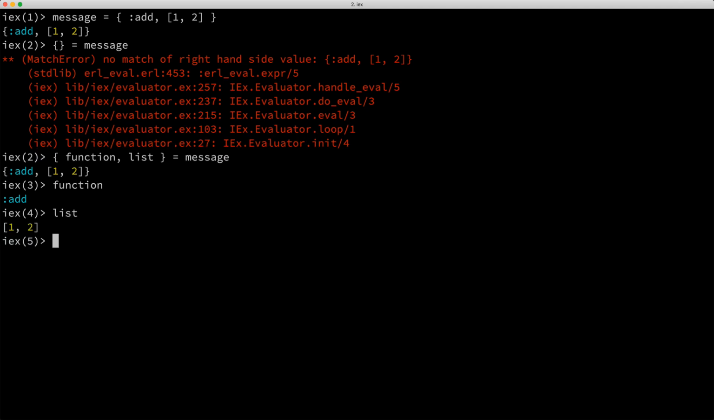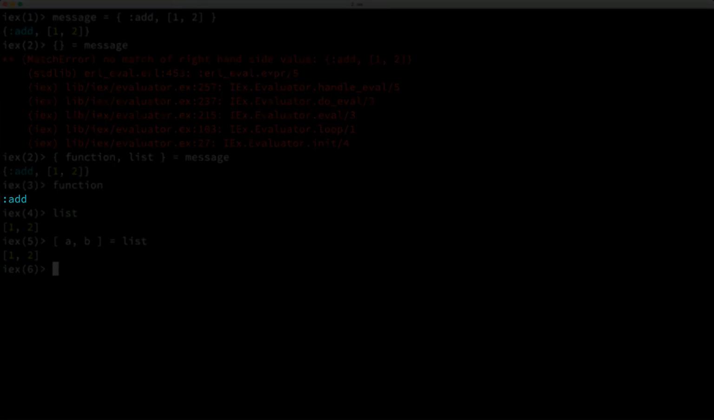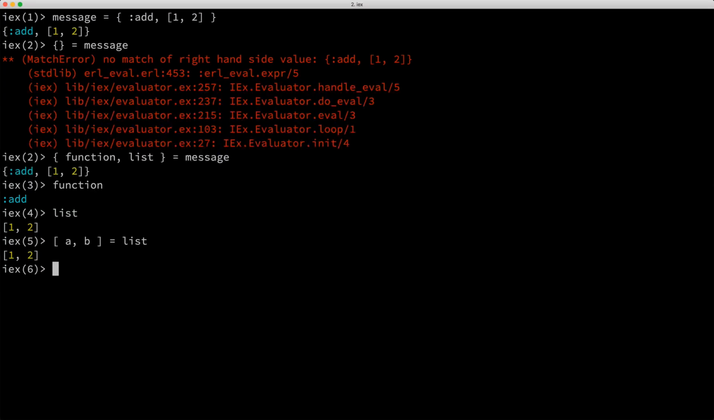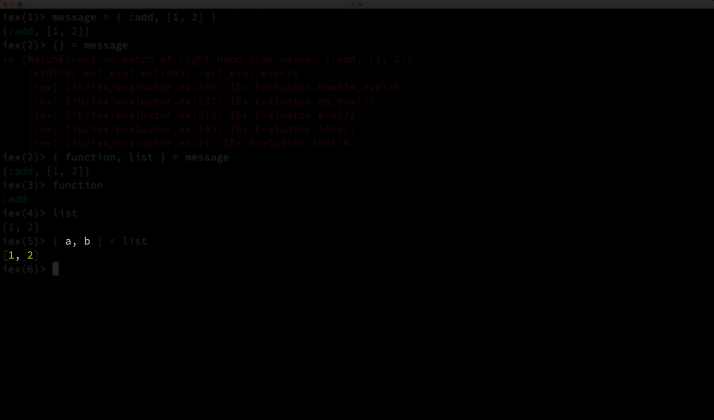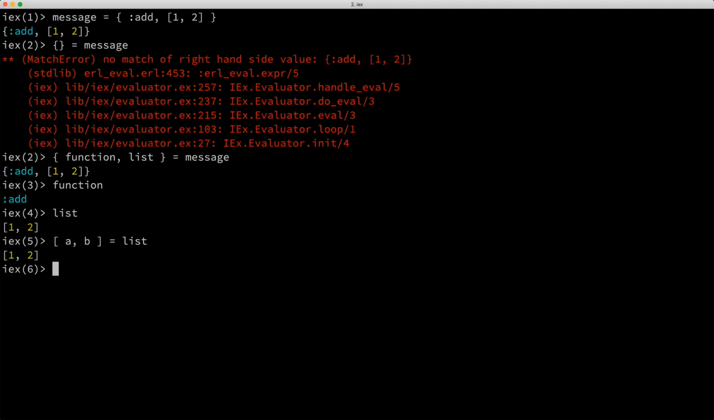Now, I could do a second pattern matching expression on the list, which would look like this. All right, so we achieved our objective. We bound the atom add to the function variable, and we bound the variables a and b to the values 1 and 2, but we did it in 2 steps, and it could have been done in 1 step.